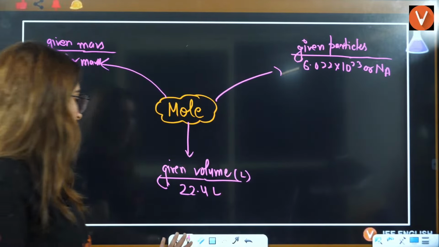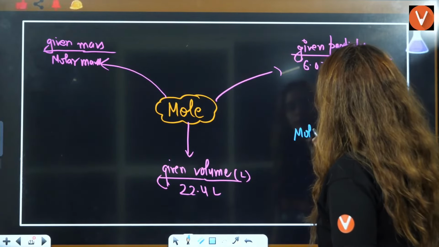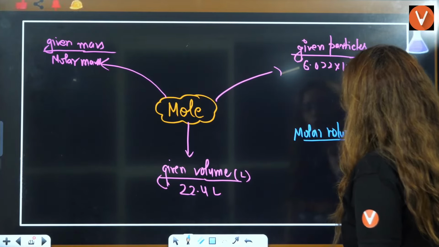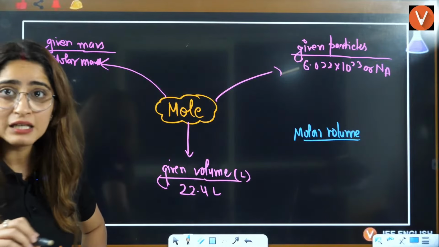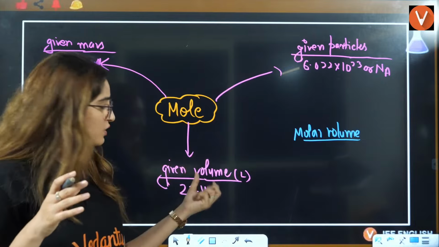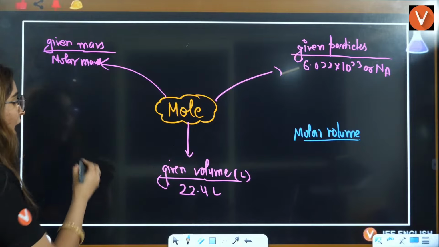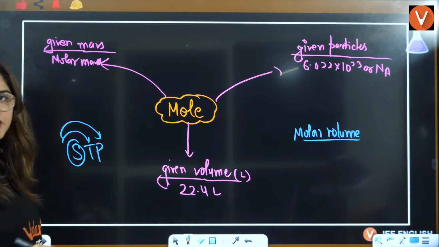Now understand one thing. Molar volume can also be 22.7 liter. If they have mentioned 1 atmosphere, you would directly take 22.4. It is basically volume at STP, standard temperature and pressure.